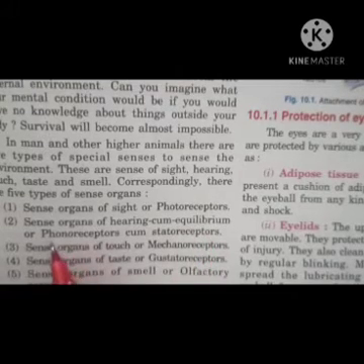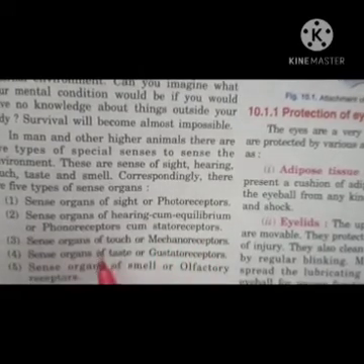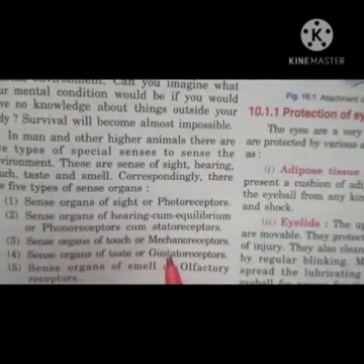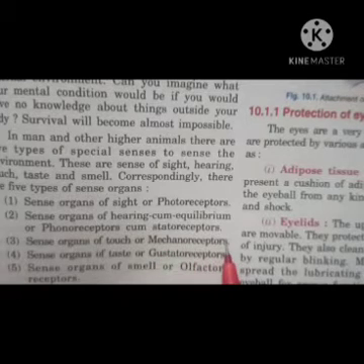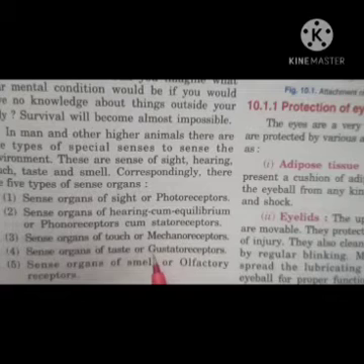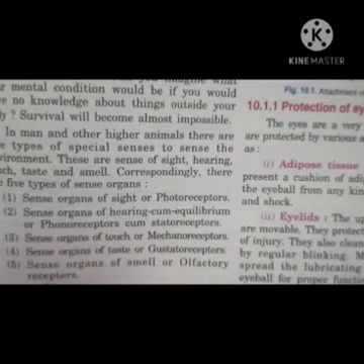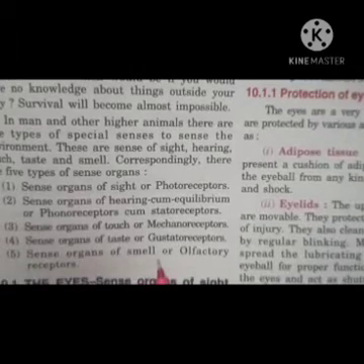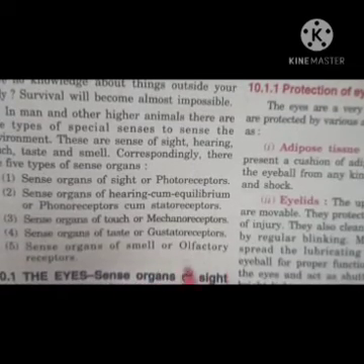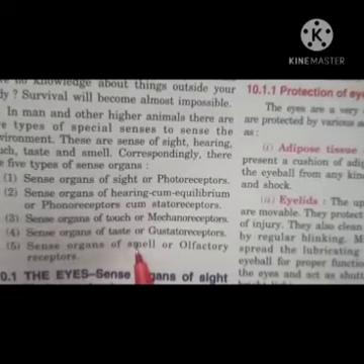So they are also called statoreceptors. The sense organ of touch is called mechanoreceptors. The sense organ of taste, that is your tongue, is called gustatoreceptors, and the sense organ of smell is called olfactory receptor. So we have these 5 sense organs, right?